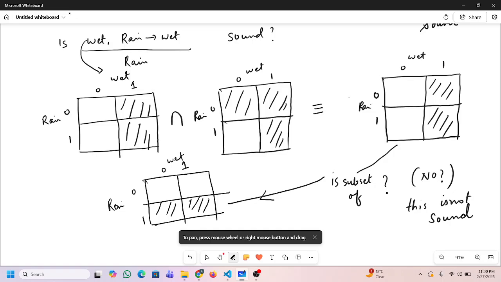Also you can check that the formula is not based on modus ponens. What is modus ponens? P implies Q, here it is P, and then it is Q. In this example it is Q implies P, and then Q. So this also suggests that it is not in the format of modus ponens. I hope you have enjoyed the video in which we learnt about soundness and proved why modus ponens is sound. In the next video we will see whether modus ponens is complete or not.